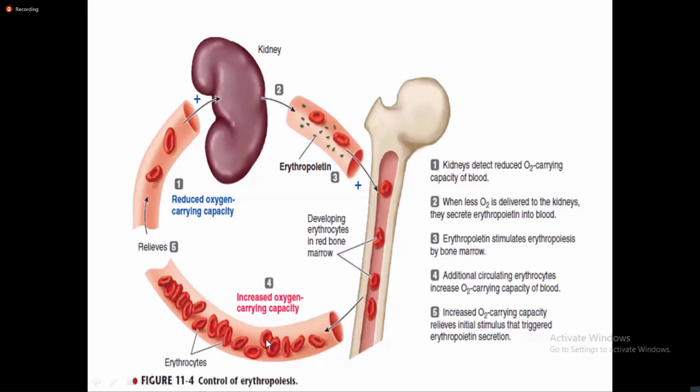Because 98.5% of the oxygen is carried by binding with hemoglobin, which is present in the red blood cell. So this increases the oxygen carrying capacity, thus relieves the initial stimulus that triggered erythropoietin secretion. Okay, so when the oxygen carrying capacity increases, this relieves that initial stimulus that actually caused the kidney to release erythropoietin hormone. Okay.